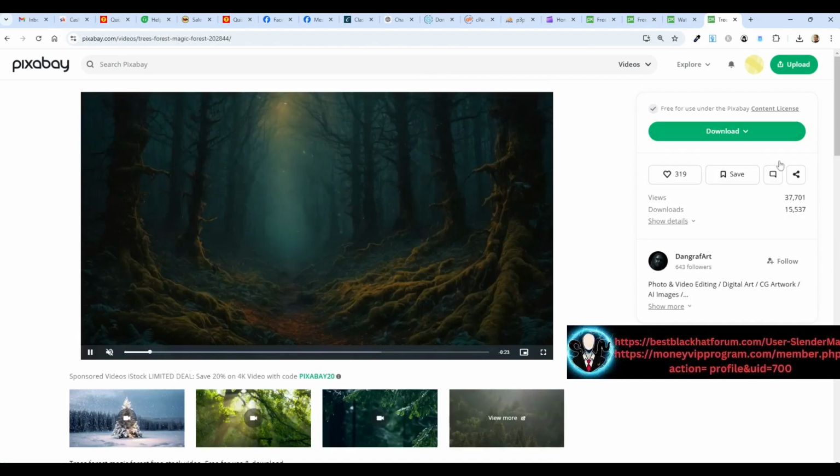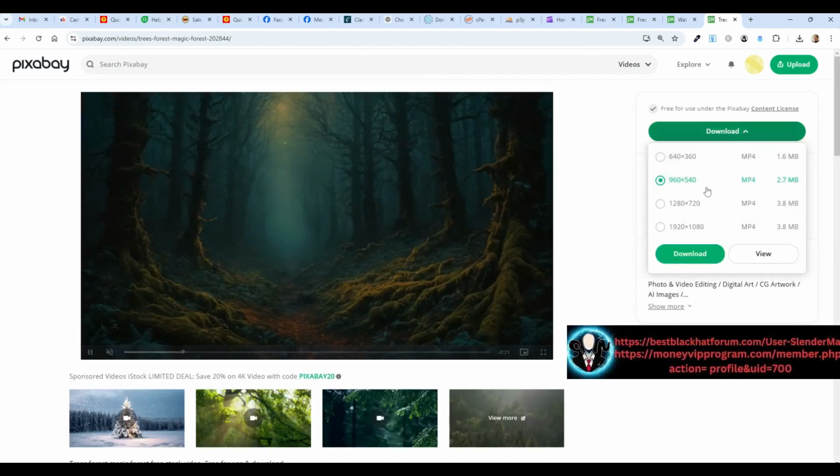And you get to here and you can download it. What size? Well, that really depends, because even if it's not exactly the size of your Canva layout, you can stretch it to fit. So I think this is fine. This is fine too. When I start to look at these sizes though, I also look at how big they are in file size. So this is actually pretty reasonable.